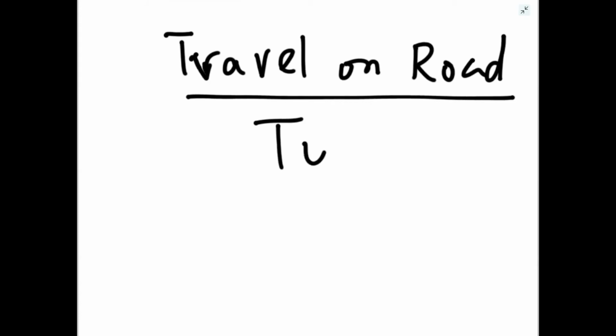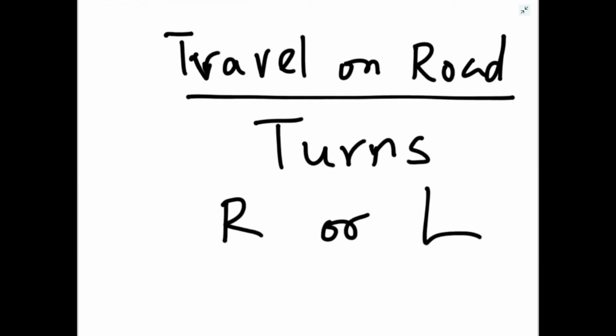Turns are important. What turn you have to take? Either you can take a right turn or left turn, or you can go straight. So right turn and left turn, they are important while we travel on the road.